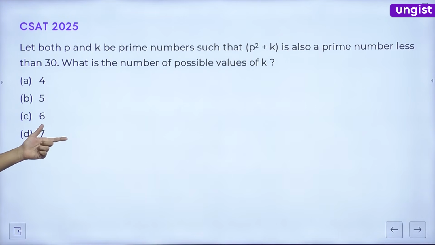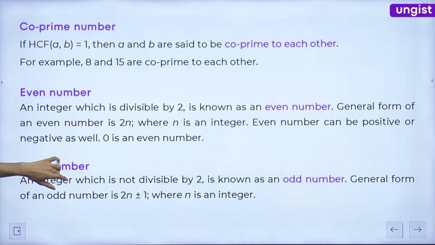Read the concept first. After that we come to this, okay? After that, guys, co-prime numbers.